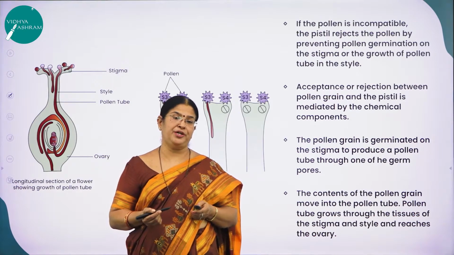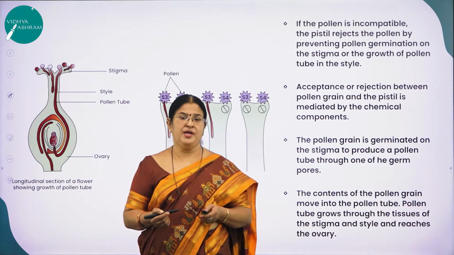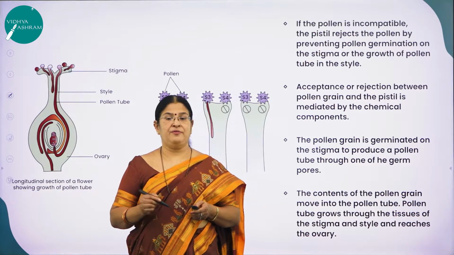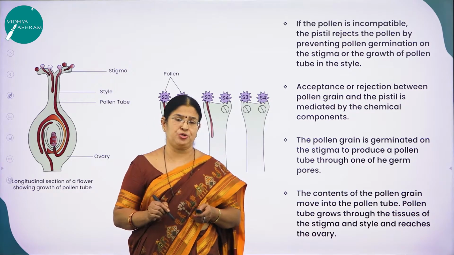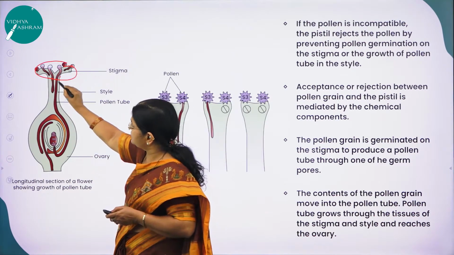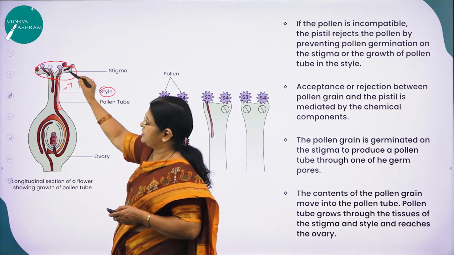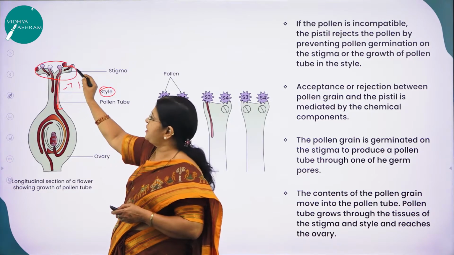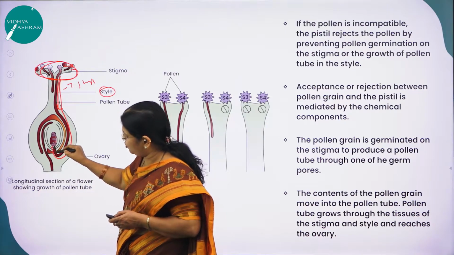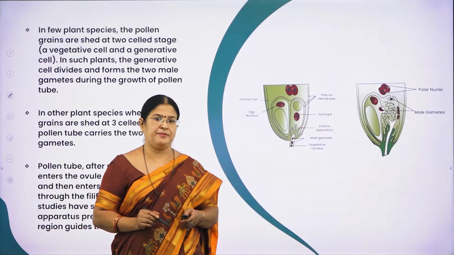What is carried in the pollen tube? The two male gametes, which come out through which region of the pollen grain? Through the germ pore, right? And the contents of the pollen grain move into the pollen tube. And where do they reach? This pollen tube carrying the two male gametes passes through the tissues of the stigma, then passes through the style. I hope you remember, this is the style, right? So it passes through the tissues of the stigma, then through the style, and it will reach the ovule. All this mechanism is called pollen-pistil interaction, right?